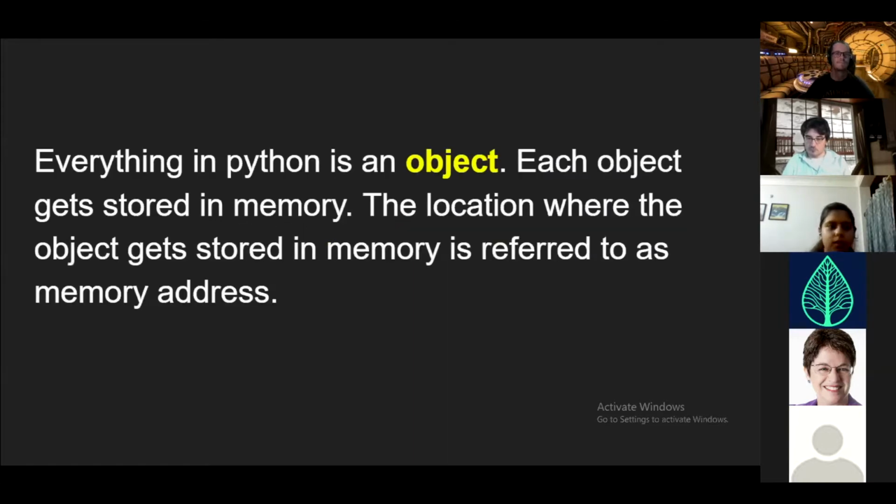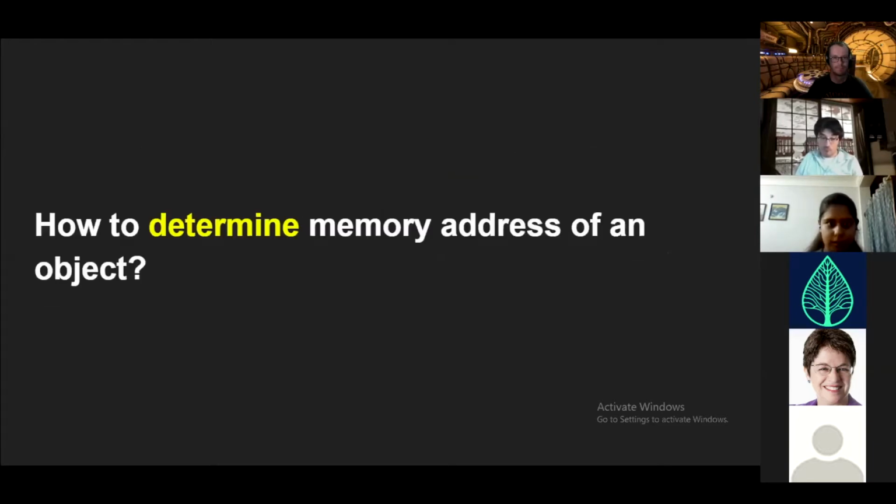In Python, as we all know, everything is an object. Each object gets stored in memory, and the location where the object gets stored in the memory is referred to as memory address. So when we talk about memory address, we are referring to the location where the object gets stored in memory. That is called a memory address.